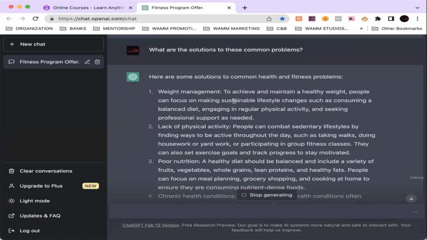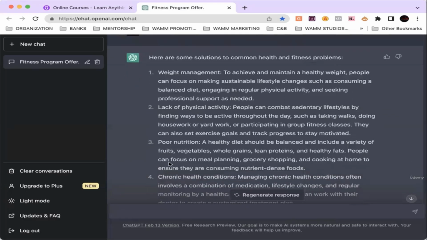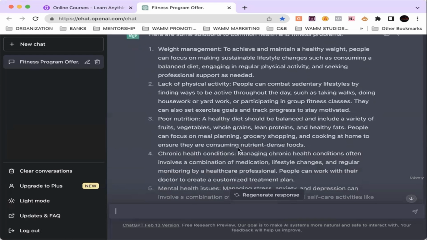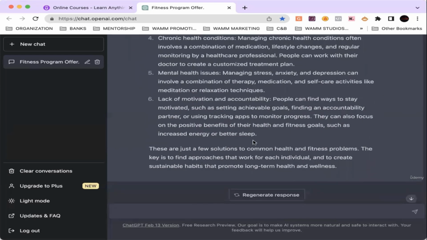Lack of physical activity: people can combat sedentary lifestyles by finding ways to be active throughout the day, such as taking walks, doing housework, yard work, or participating in group fitness classes. They can also set exercise goals and track progress to stay motivated. Poor nutrients: a healthy diet should be balanced and include a variety of fruits, vegetables, whole grains, lean proteins, and healthy fats. People can focus on meal planning, grocery shopping, and cooking at home to ensure they are consuming nutrient-dense foods. We can go on and on, guys.